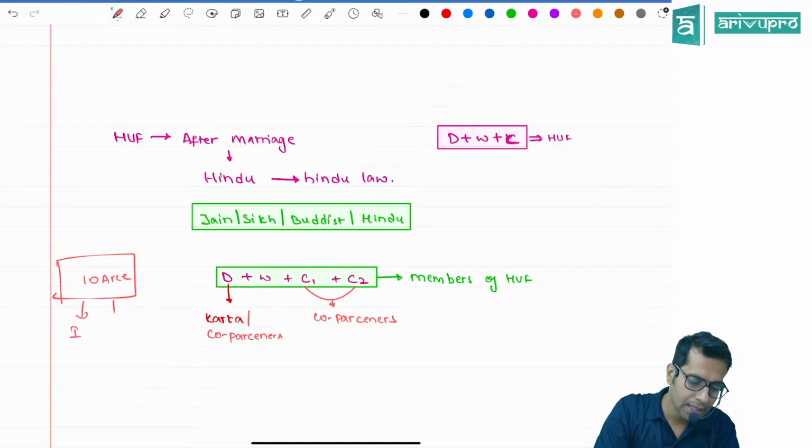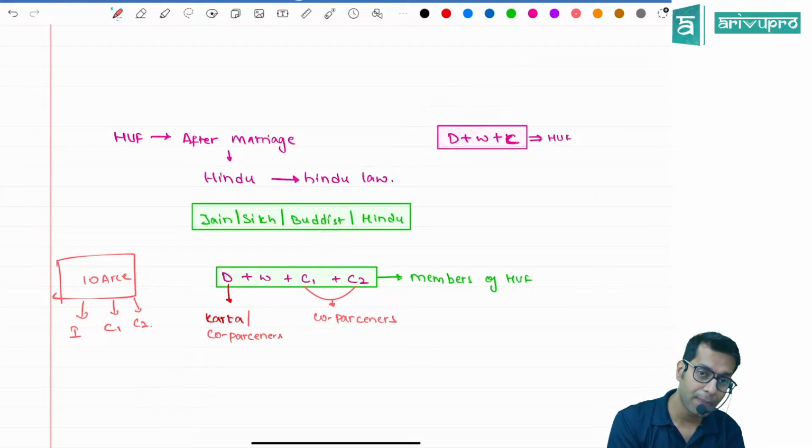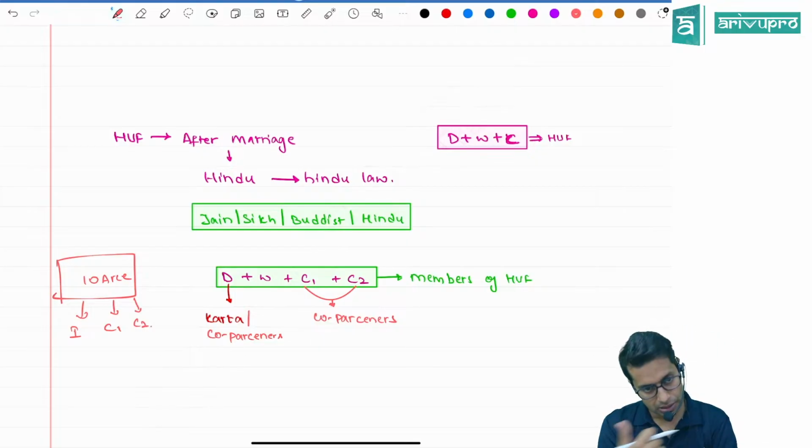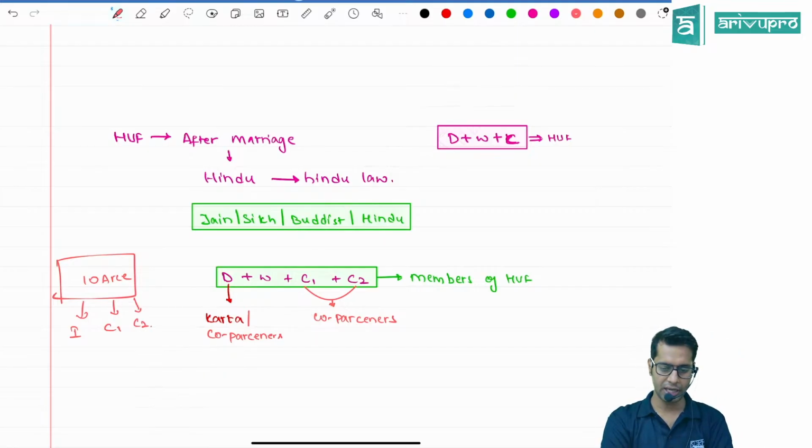I can ask. My children can ask. Sir, wife cannot ask for division. No. Wife cannot ask for a share in my property. Who can ask for a share in my property? My children can ask, or I can divide my HUF and take my share.